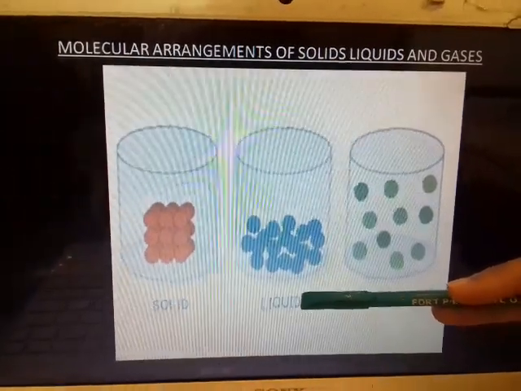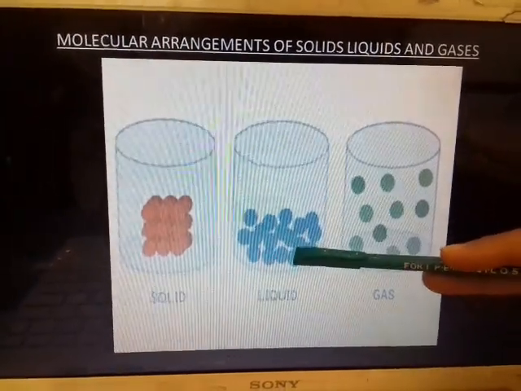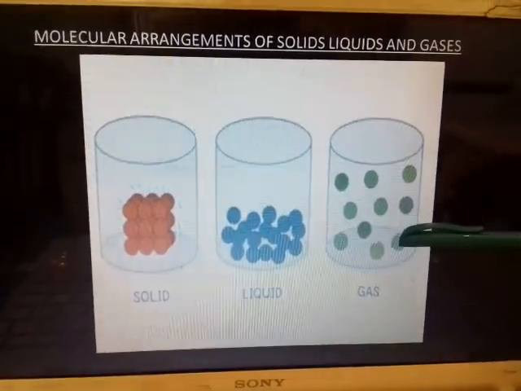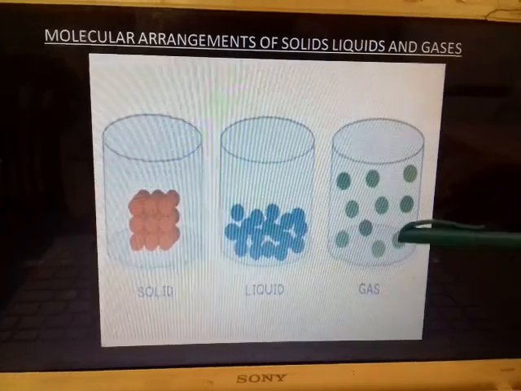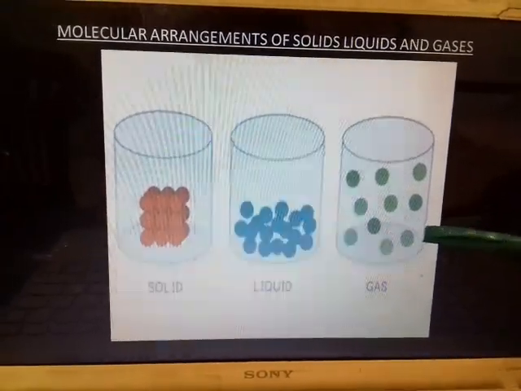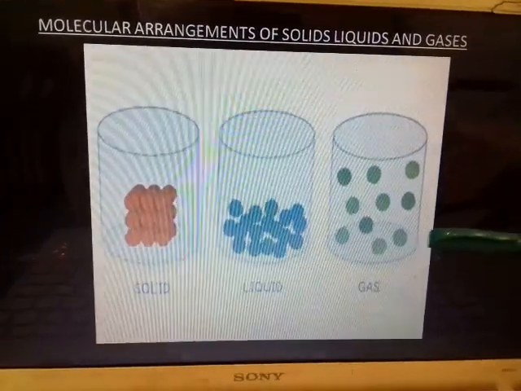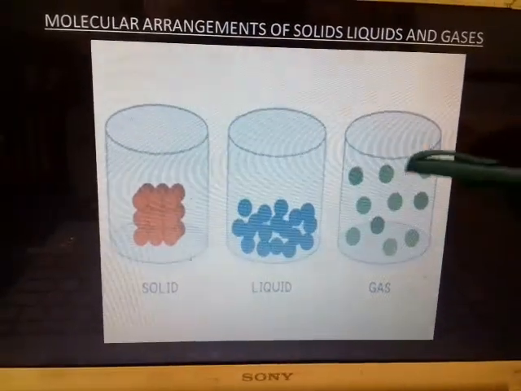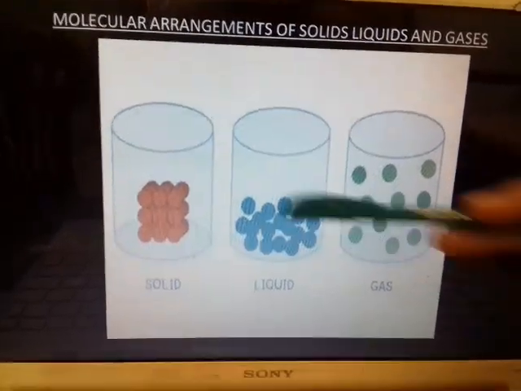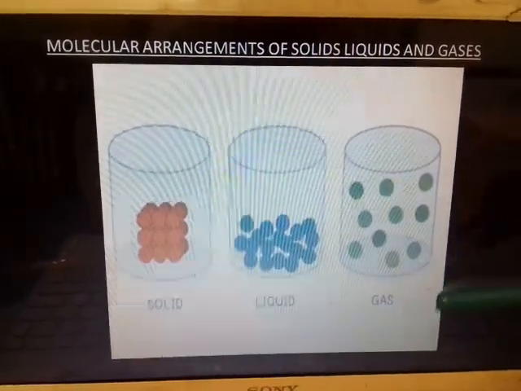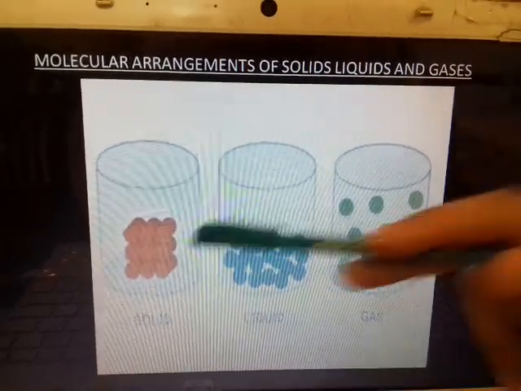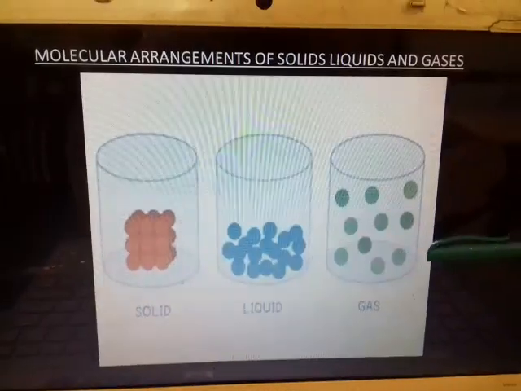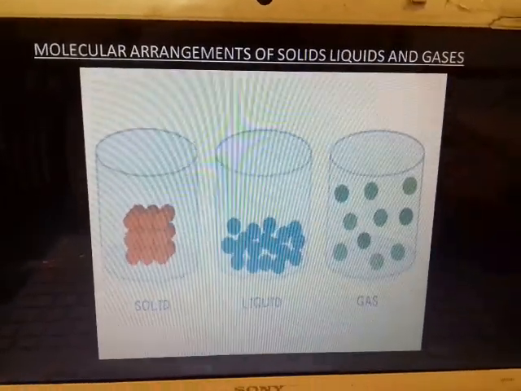The shape of the liquid is such that they can flow easily because they have space between them, and in the case of gas they can easily go off from one place to another, as in the case of a perfume. If you use a perfume, you can smell it in the other part of the room also, because there is so much space between the molecules of the gases. So this molecular arrangement is the main reason why solids are tightly packed, liquids can flow and gases can very easily flow from one place to the other.